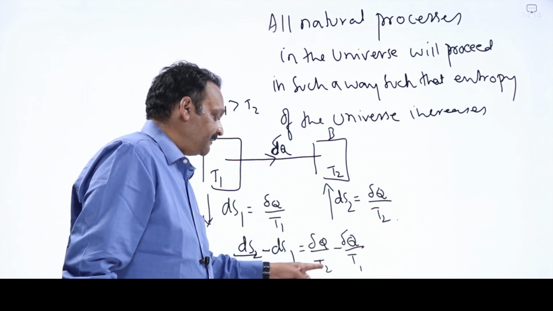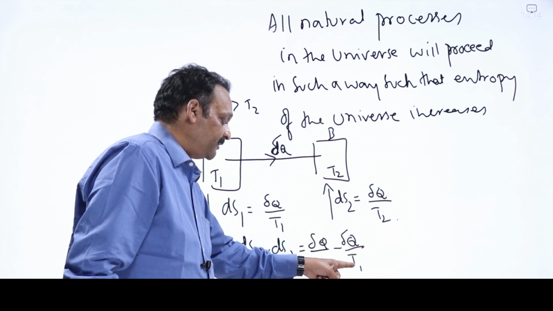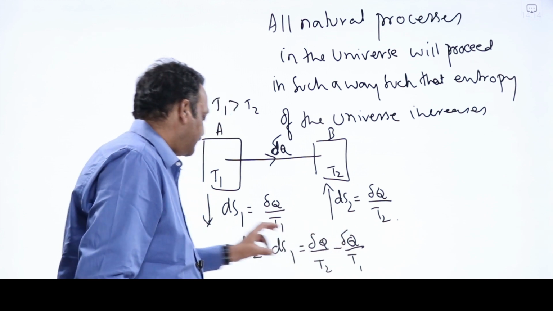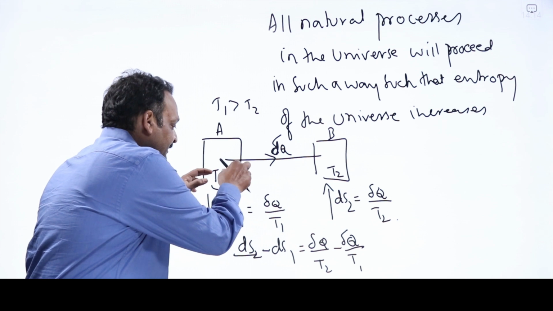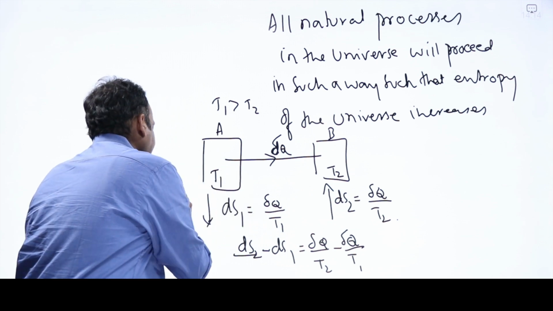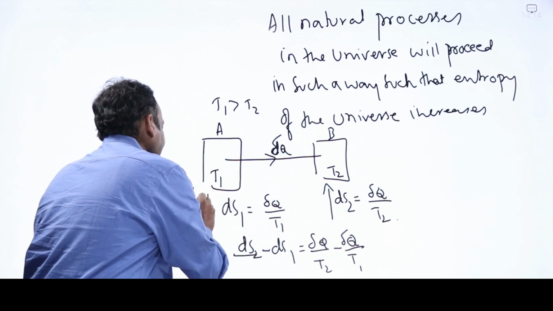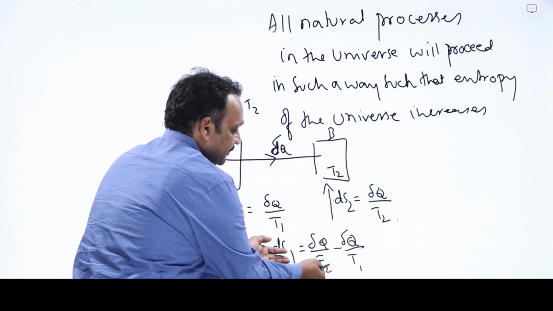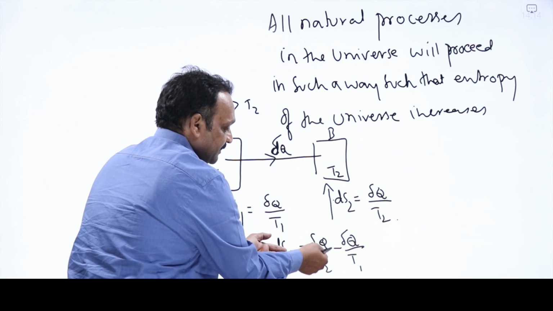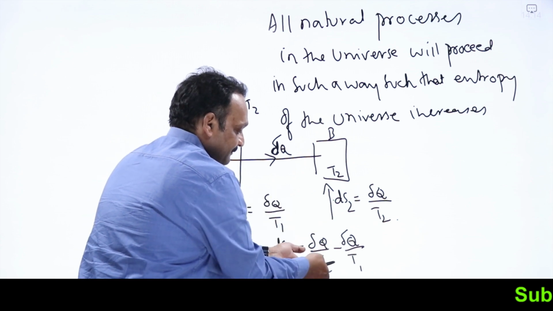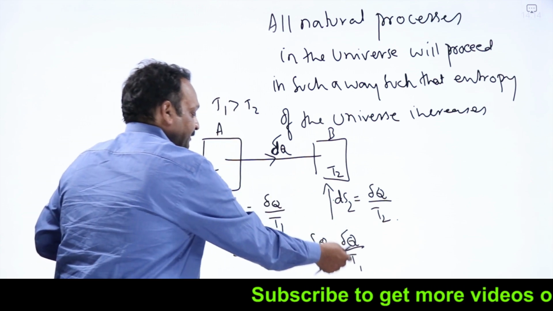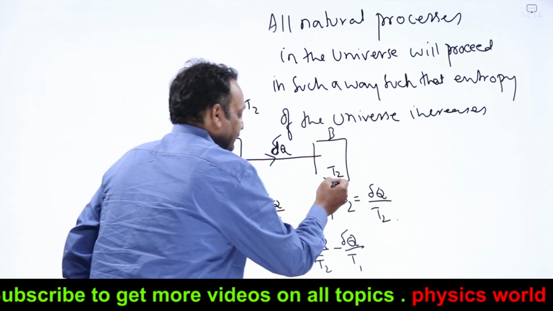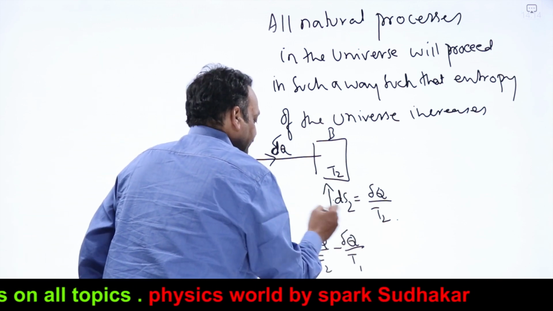T1 is greater than T2. The numerator is the same, but the denominator is more here, so this quantity is less, meaning the decrease in entropy of A is less. Suppose that is 10 joule per Kelvin. The increase in entropy of system B is more because T2 is a smaller number and the numerator is the same, so delta Q by T2 will be more than 10 joule per Kelvin.